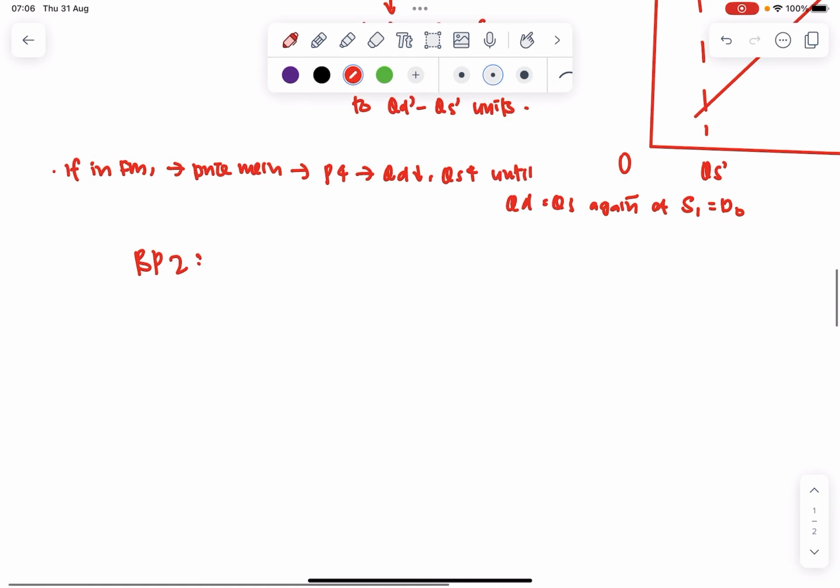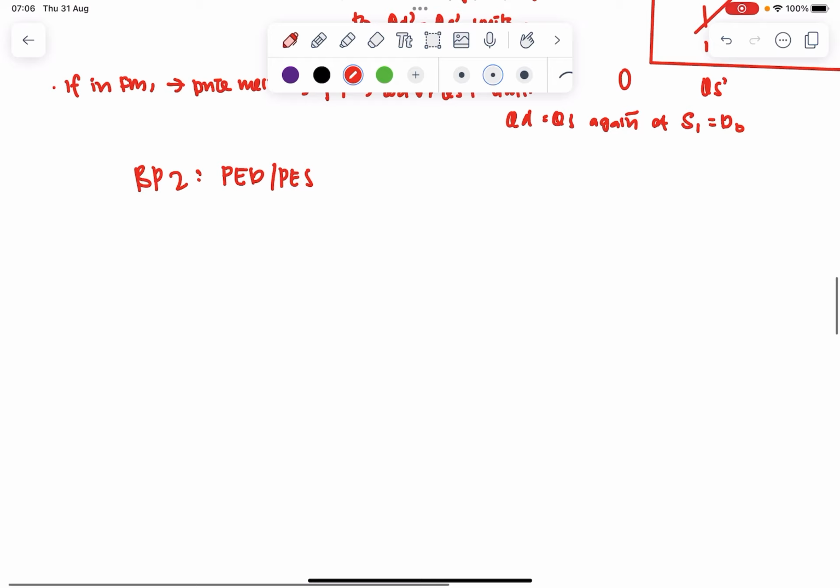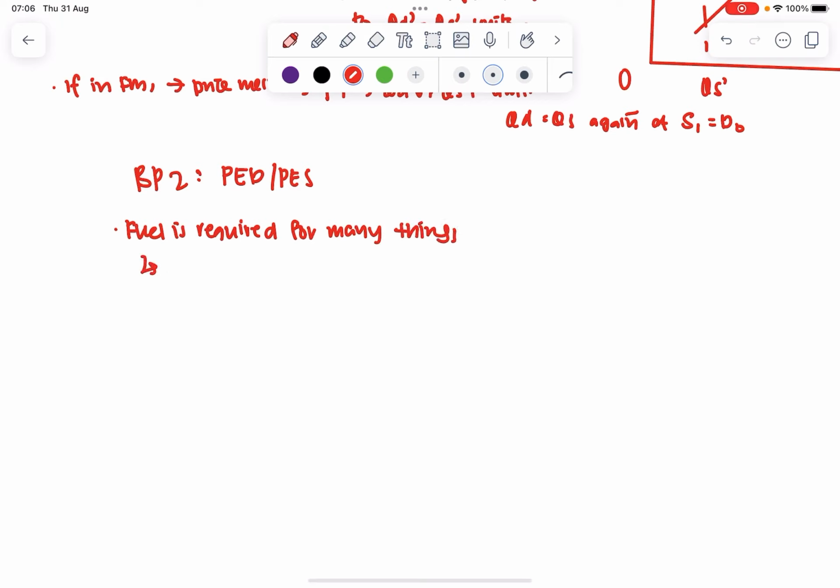So when I want to focus here, between choosing PED or PES or both, I would focus on PED only. And why would I use PED, right? Because you realize that fuel is required for many things. So this one's a little bit of contextual knowledge, right? It's required to power a lot of things, maybe cars and everything. So used to power many things.